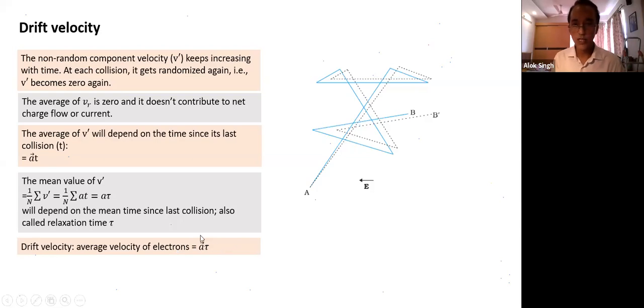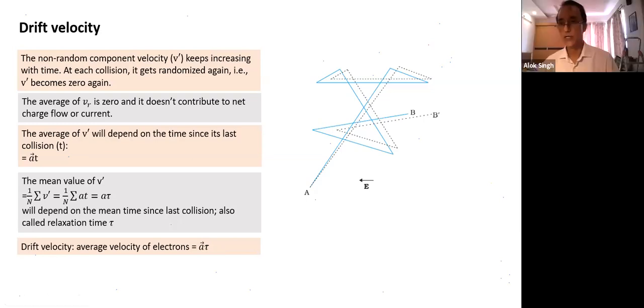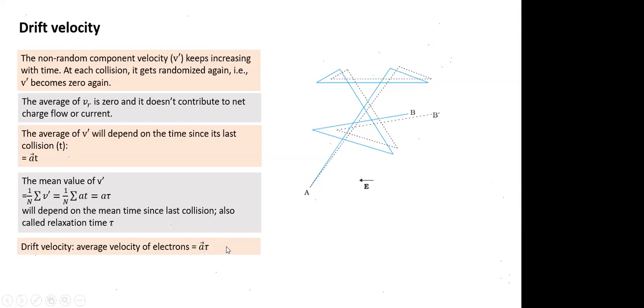If you apply a constant field, does this drift velocity change with time? Disha, since you said you have understood, will this drift velocity change with time or remain constant? It remains constant. That's the point. Now suppose I increase the temperature. What will happen? The random velocity will increase. Do you think a change of temperature should affect your tau value? Think about it.